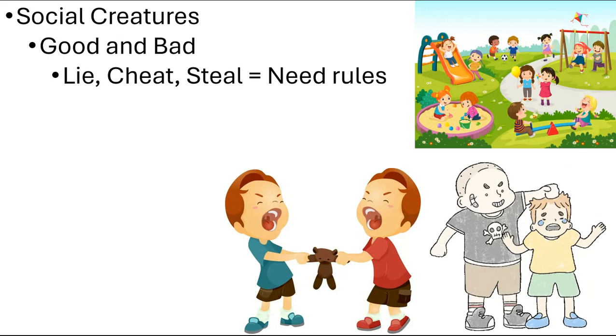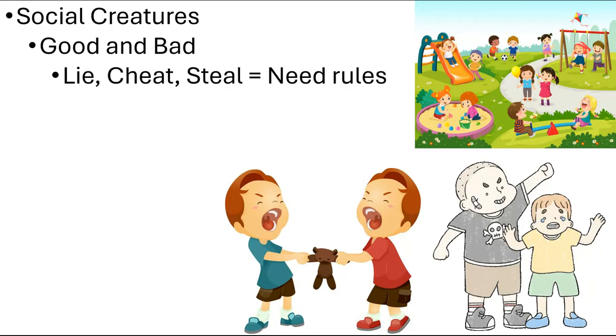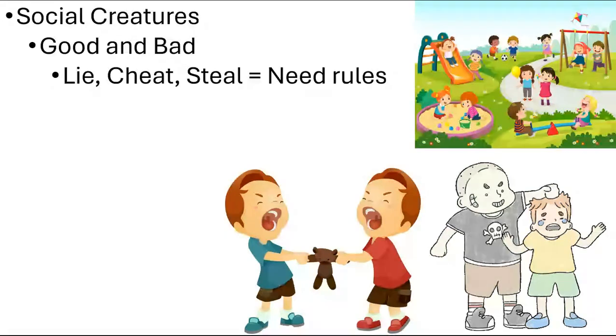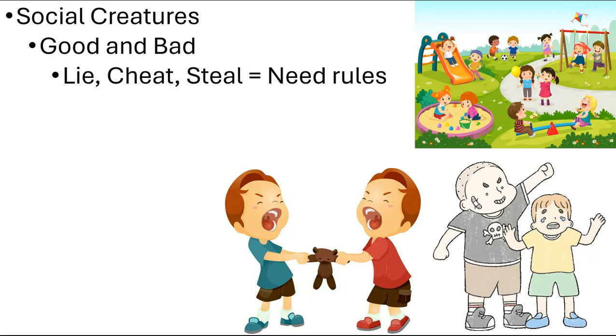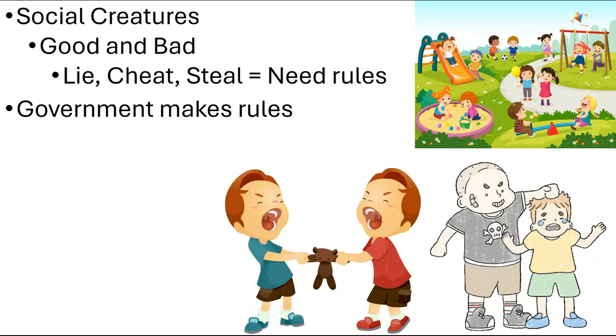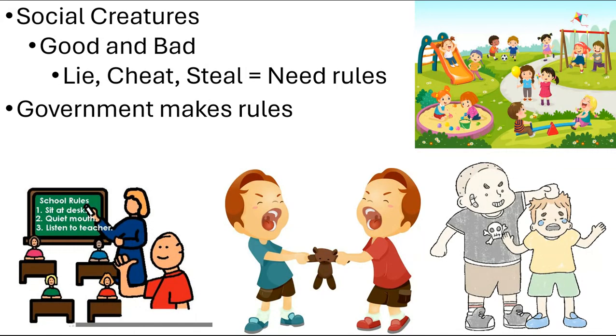And this can be observed by simply watching 4-year-olds in a playground. When they create games and play games, they know to establish rules because even 4-year-olds know that other 4-year-olds can lie, cheat, and steal. They can mistreat each other. They can be unkind. They can treat people unfairly. And so they know to establish rules. So obviously adults in a society know that the society needs rules, and thus governments are created to make rules.